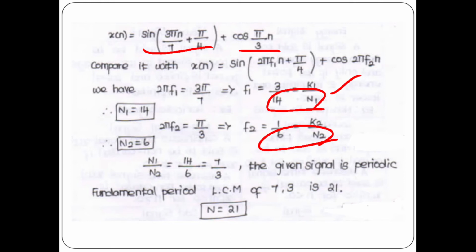How to check whether the signal is periodic or not? It should be a rational number. Yes, it is a rational number, a ratio of two integers. So the given signal is periodic. Since it is periodic, we have to calculate the fundamental period. N1 by N2 is equal to 14 by 6. On cancelling we have got 7 by 3. So the fundamental period can be calculated by calculating the LCM of 7 and 3. The LCM of 7 and 3 is 21, which is the fundamental period for the given signal.